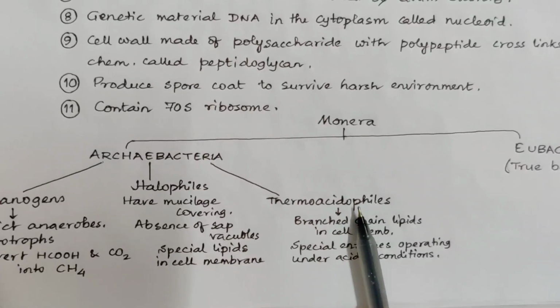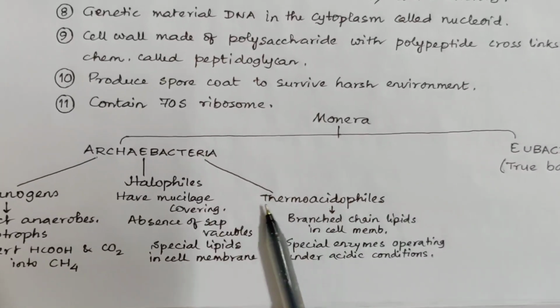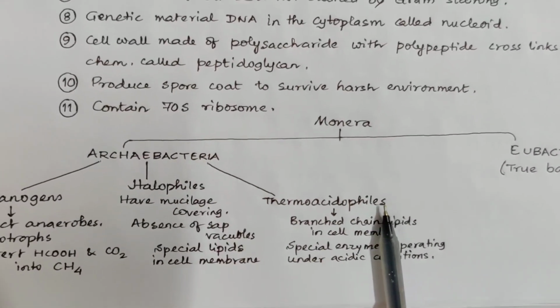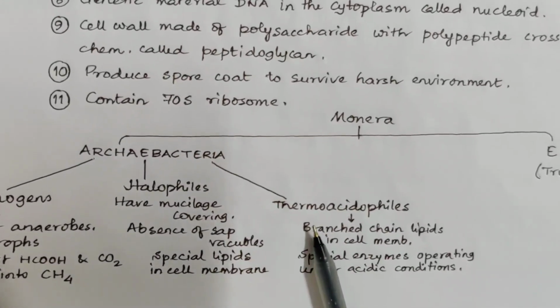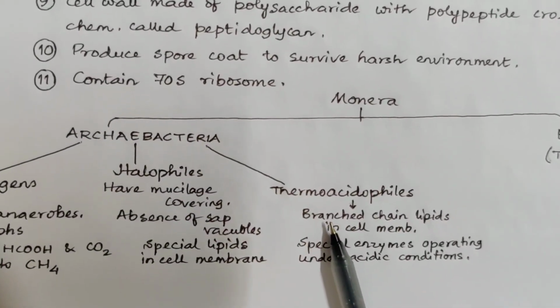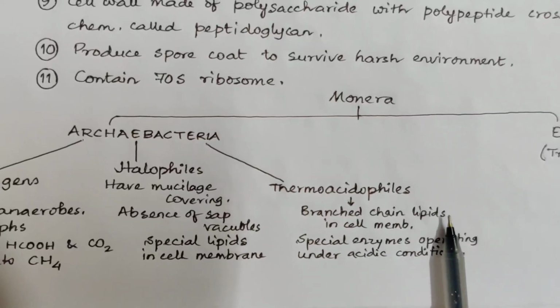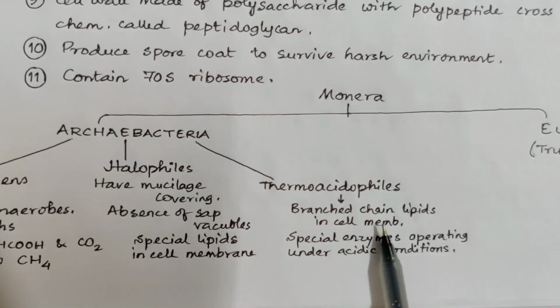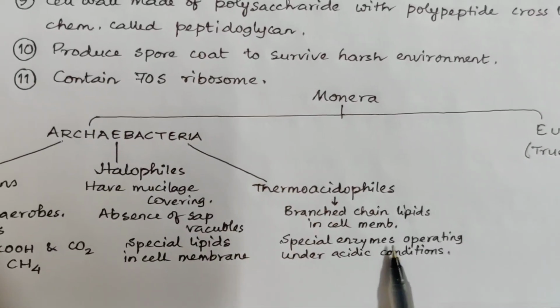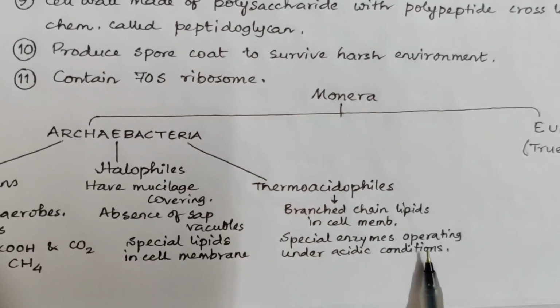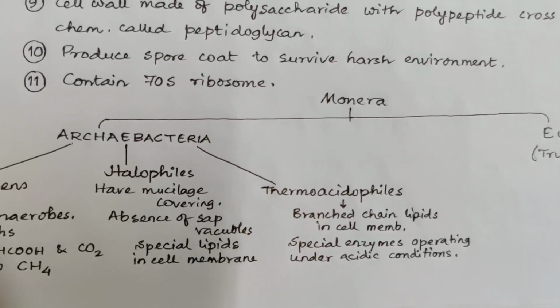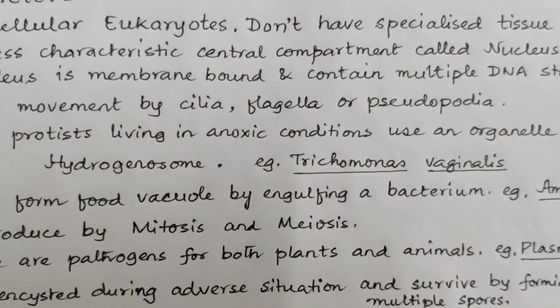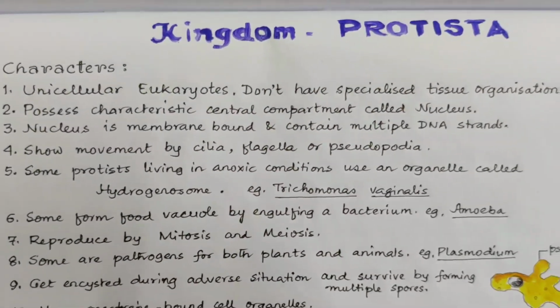In case of thermoacidophiles, if somebody asks you how can they survive in such a harsh environment, in so high temperature and high acidic concentration, you have to say that they have branched chain lipids in cell membrane and special enzymes operating under acidic condition, so they can do this. We will classify bacteria later on.